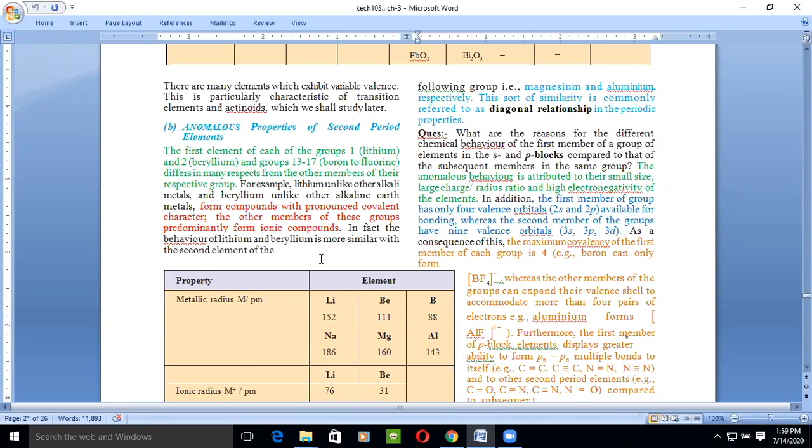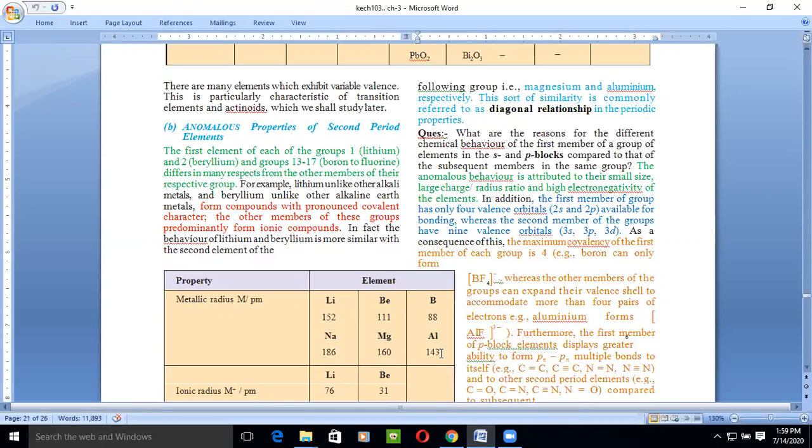So, in fact, the behavior of lithium and beryllium is more similar to the second element of the following group. For example, they show similar behavior to the second element of the next group, like magnesium and aluminium respectively. So lithium shows similar behavior to magnesium, beryllium shows similar behavior to aluminium. So there is a diagonal relationship between these groups, right? This is known as the diagonal relationship in the periodic table. So they show similar properties, lithium with magnesium, and beryllium with aluminium.